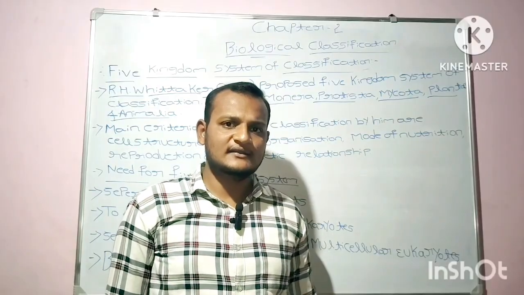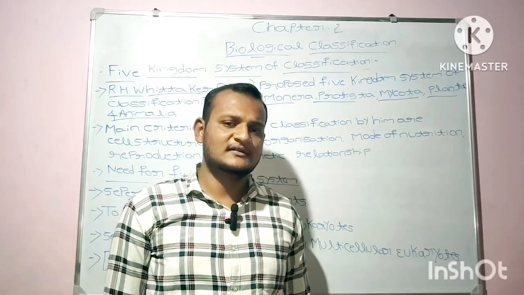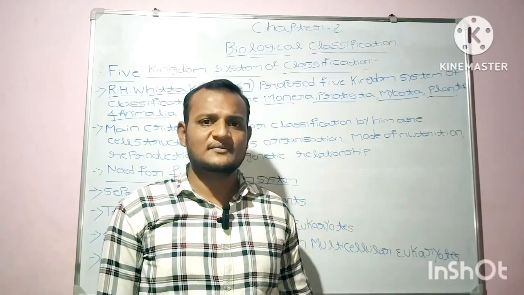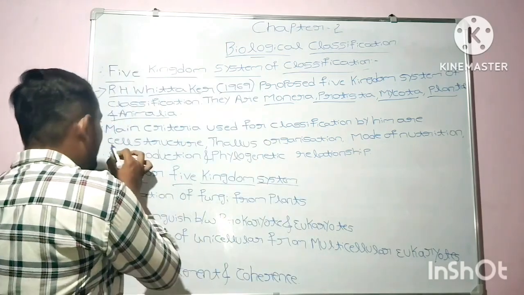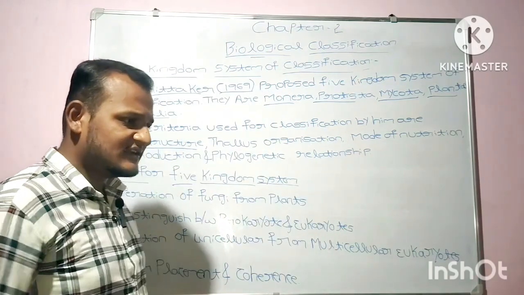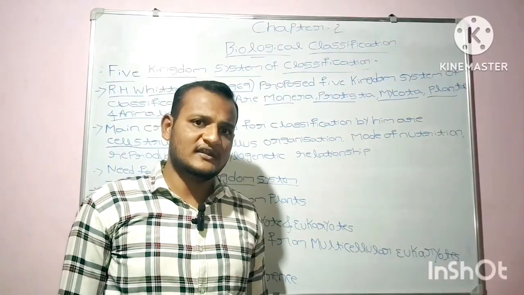The main criteria he used for this five kingdom system of classification are, first, cell structure: the organism may be prokaryotic or eukaryotic.